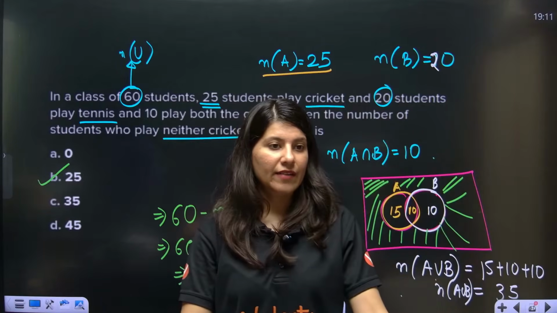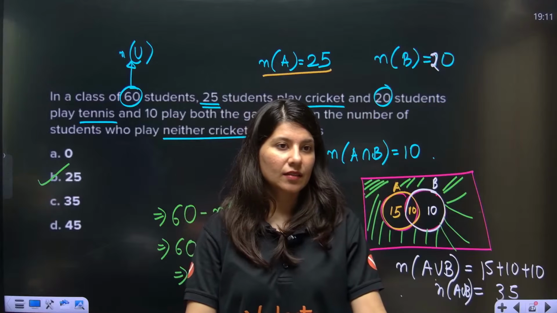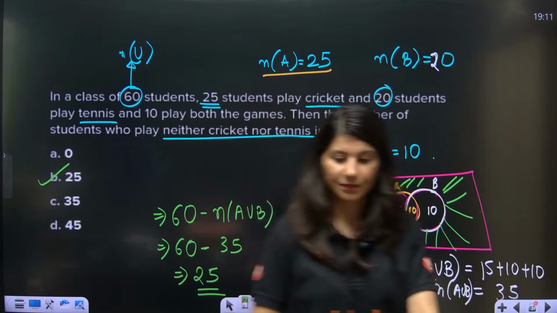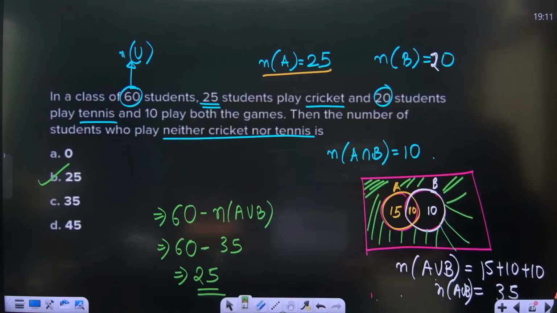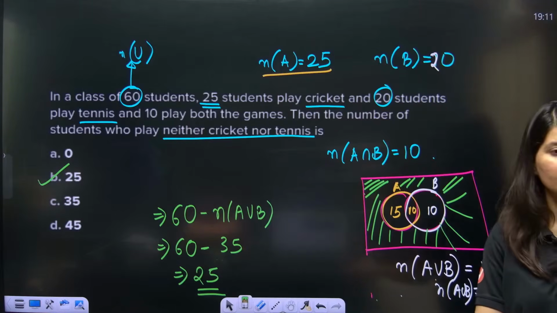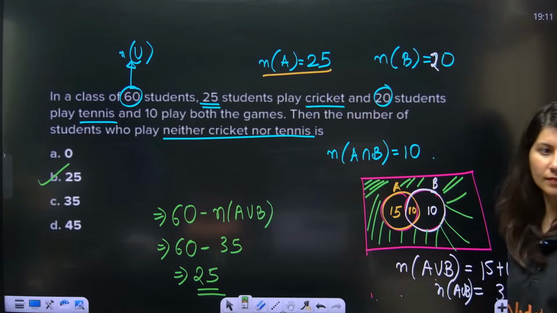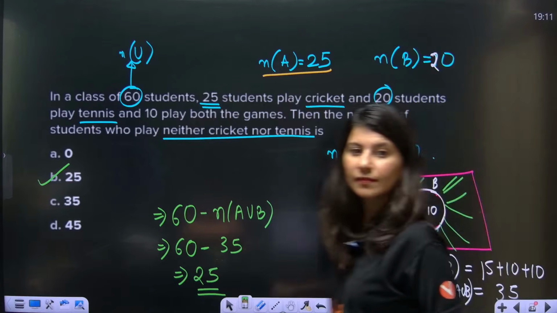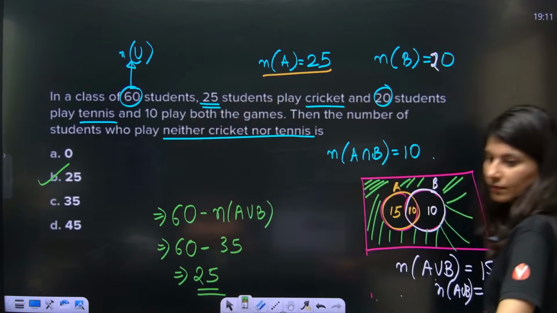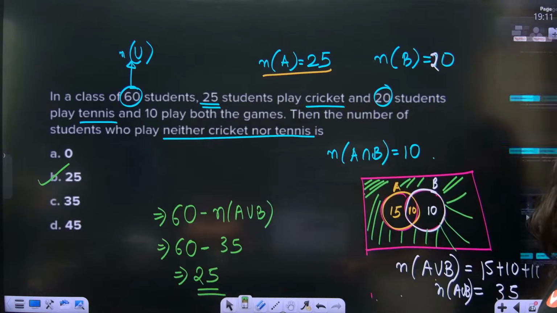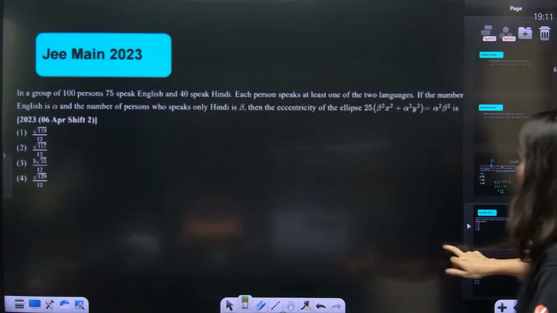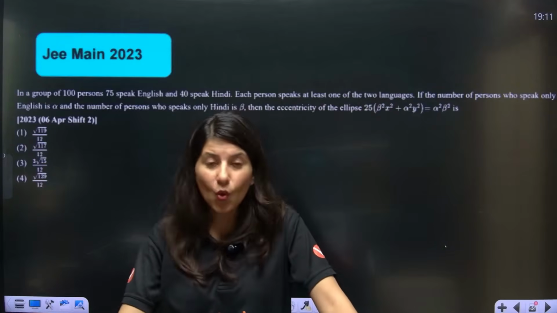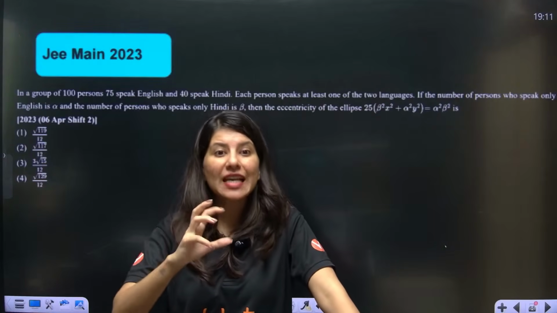Everybody getting it? Clear? So now I think you guys know how to tackle questions with the help of a Venn diagram.